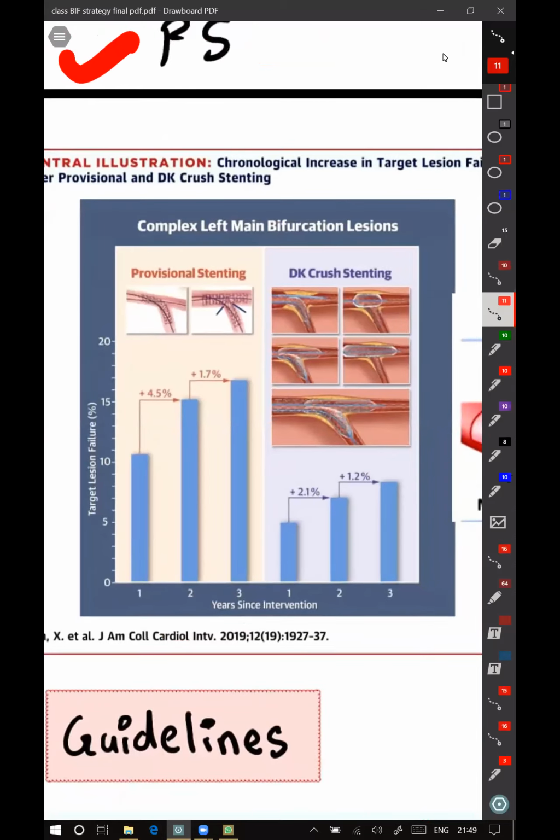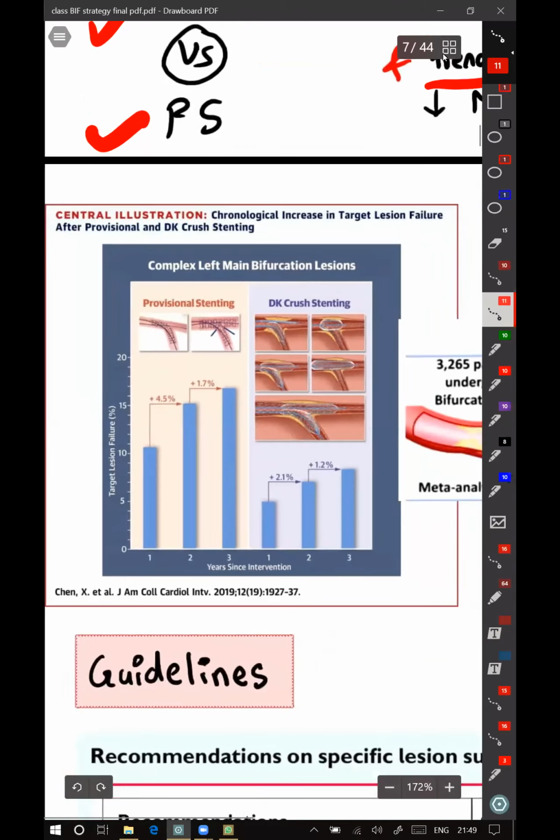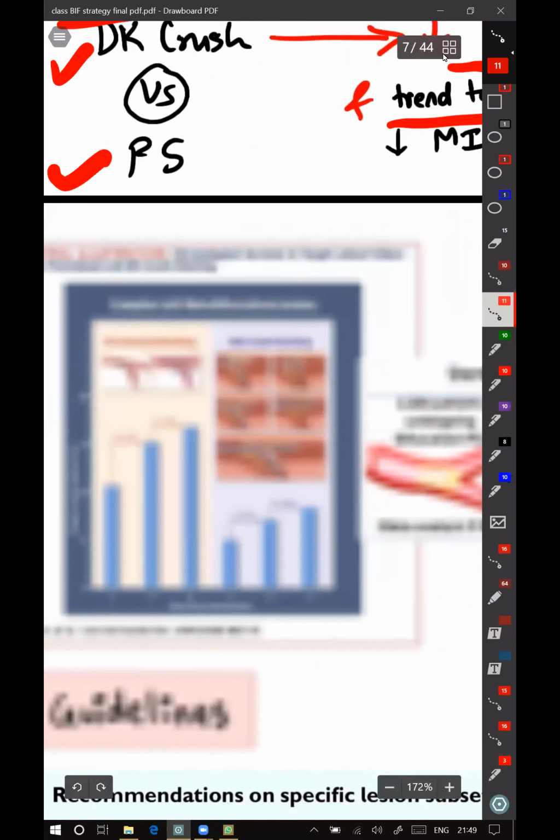This is target lesion failure with provisional stenting. As the time increases, the target lesion failure is increasing with provisional stenting as compared to DK Crush. This is in the DK Crush 5 trial.